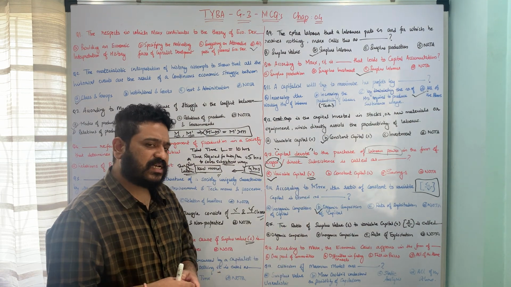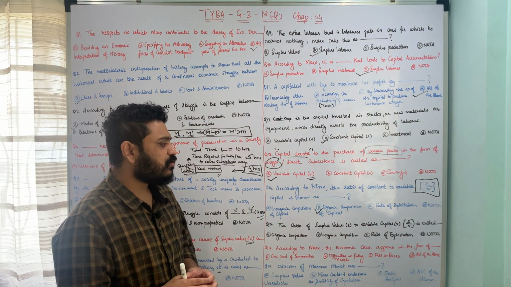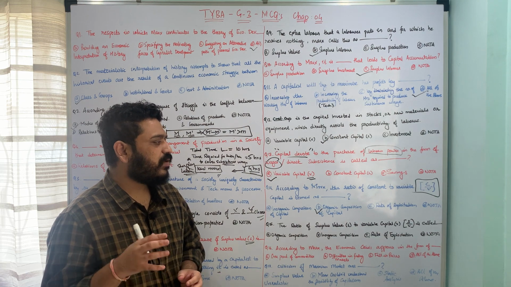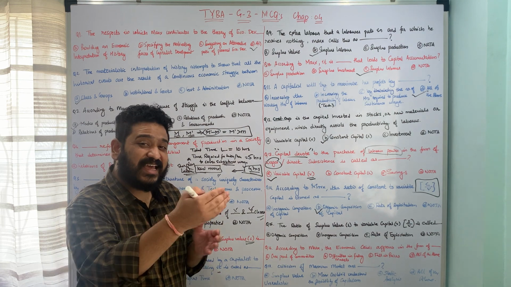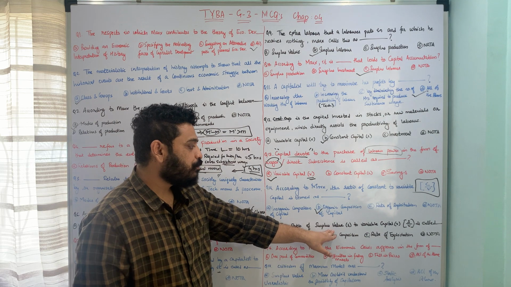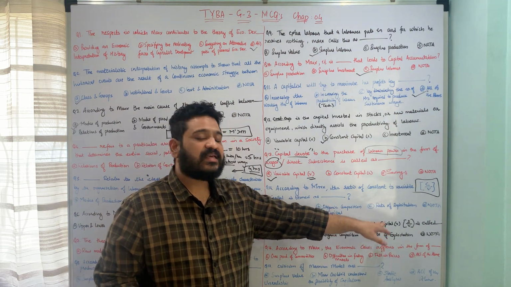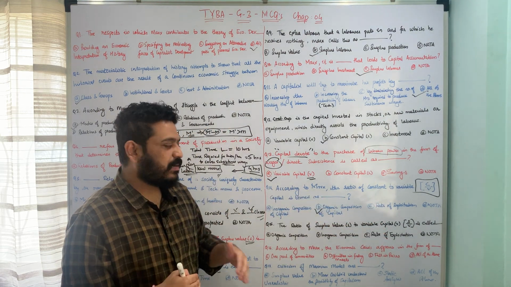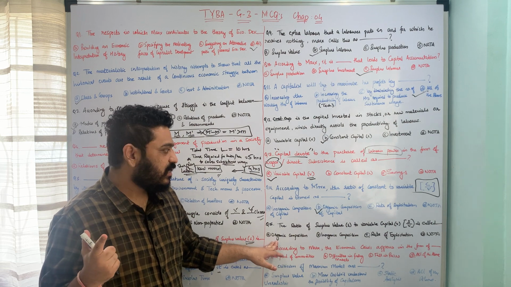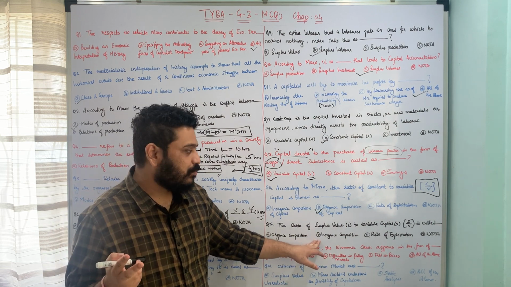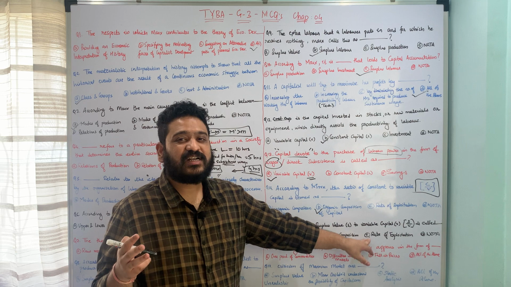The next question is, according to Karl Marx, the ratio of surplus value to variable capital, that means S by V, is called as what? The options are A, organic composition; B, inorganic composition; C, rate of exploitation; D, none of the above.